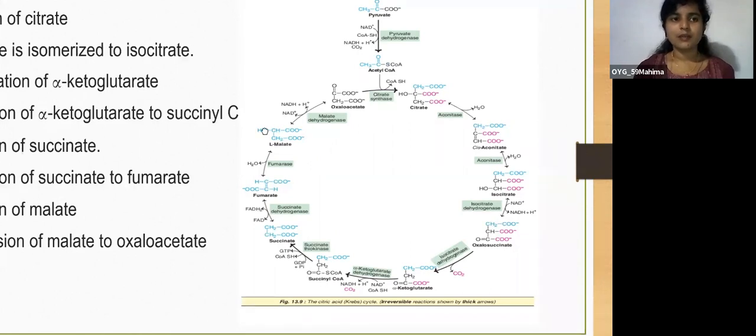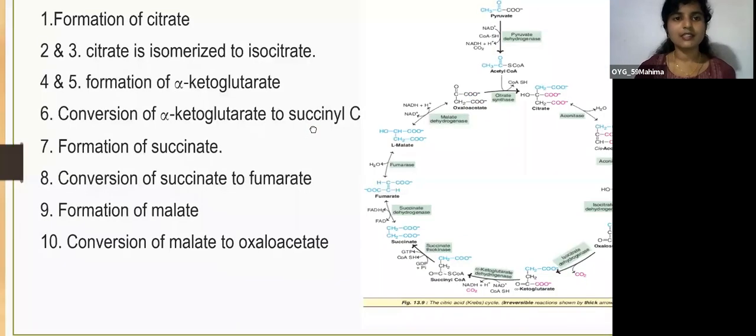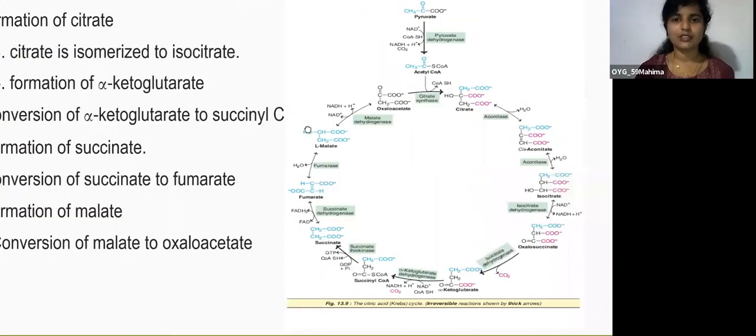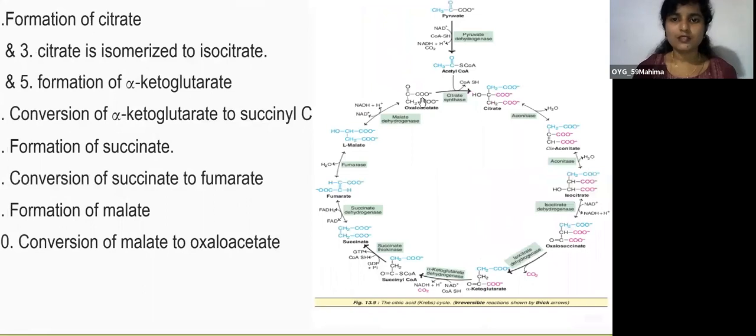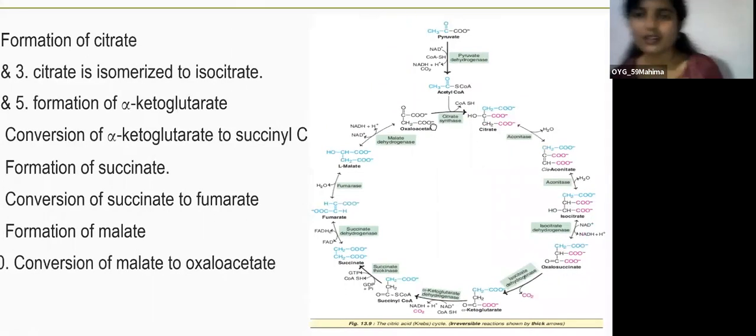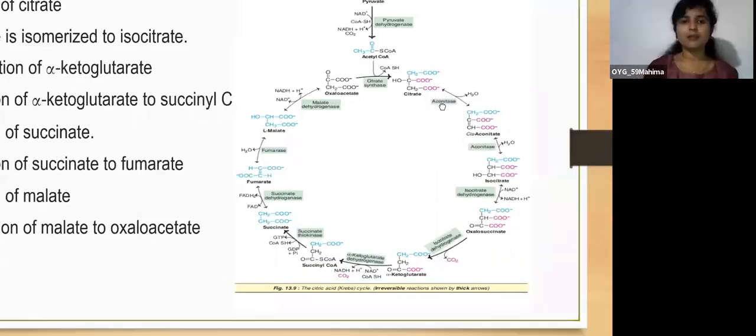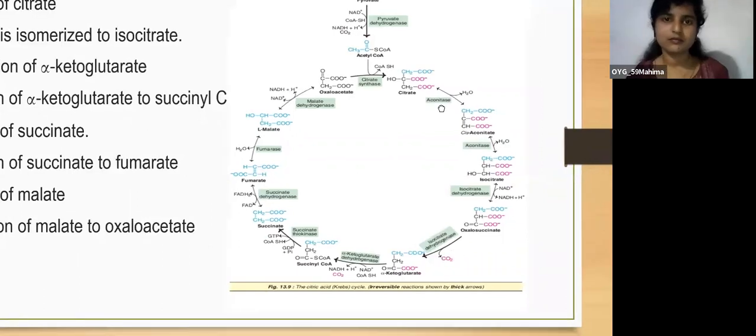The next step is that citrate is isomerized to isocitrate. This is followed by two steps.